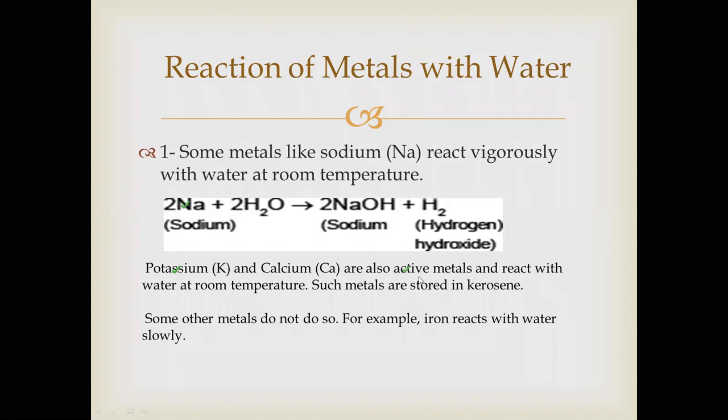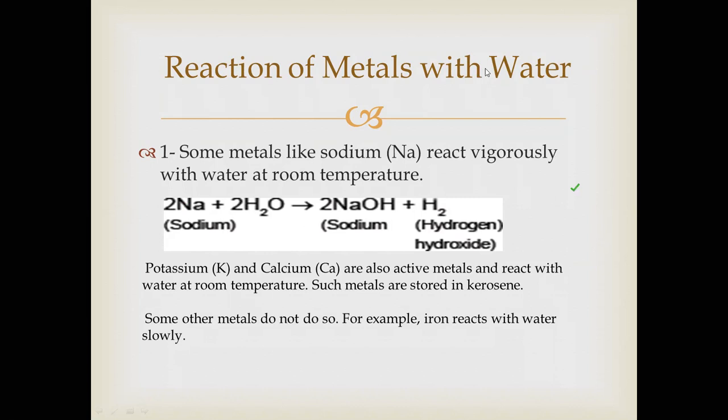So to reduce their activity, so that they do not come in contact with water, we need to store them in kerosene. Some other metals do not do so. For example, iron reacts with water slowly, and what will happen when iron reacts with water? There is corrosion.